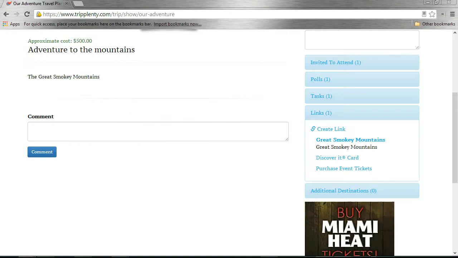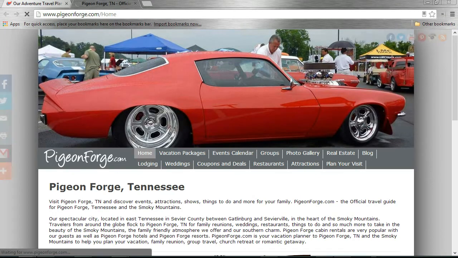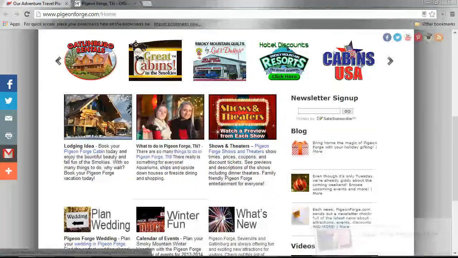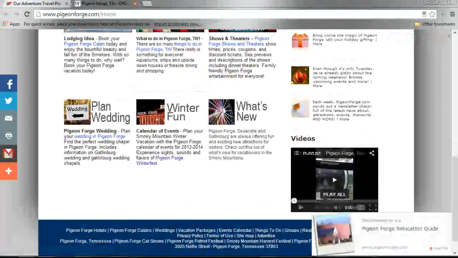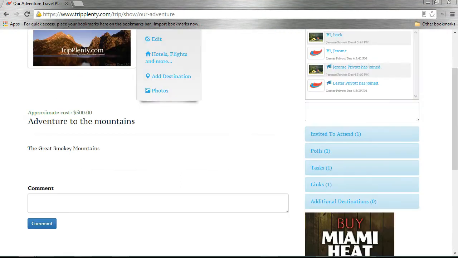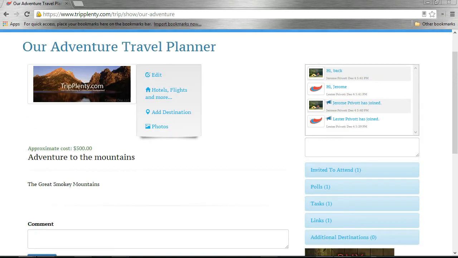And we can save that. I hope that is right. And individuals will be able to click on this link and actually visit the website. So you can see that that website comes up here, and you can have that associated with your travel planner. So we can close that out here. So we can also add additional destinations to our travel planner, and this information is rendered in real time as well through the chat window.